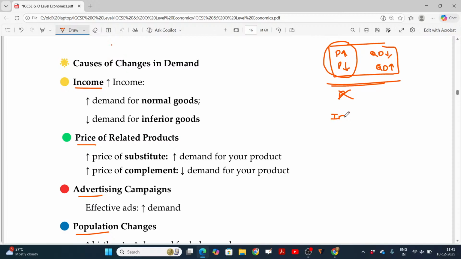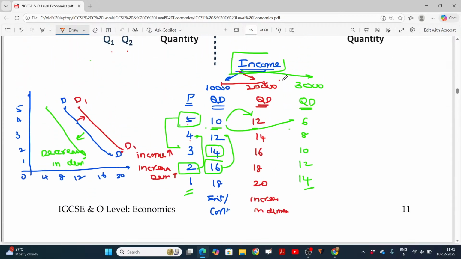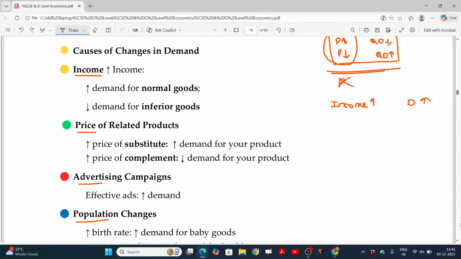If income increases, quantity demanded also increases. Demand also increases, isn't it? Just now we have seen here. As income increases from 10,000 to 20,000 rupees, quantity demanded increases from 10 to 12. Is that clear? Now, income increases, quantity demanded increases. Income decreases, demand decreases. Now, the question is, is it true always? No.